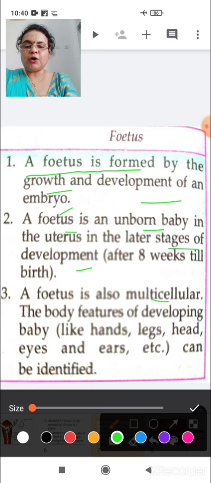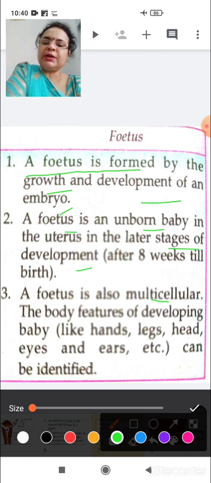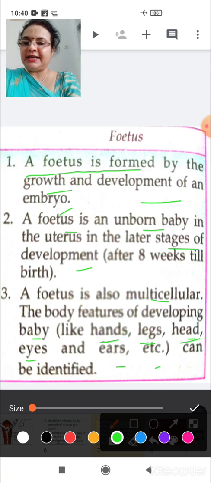And now what changes do we see in the fetus? When the embryo grows and develops into a fetus, some changes will automatically come. So what changes will come? The body features of the developing baby like head, hands, legs, eyes, ears, etc. can be identified. Okay, so this much growth occurs in the baby in the form of a fetus.